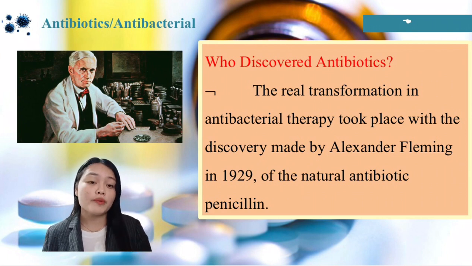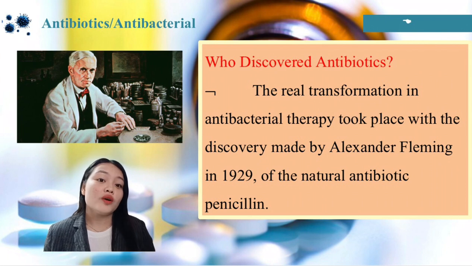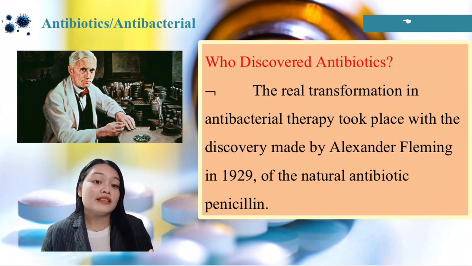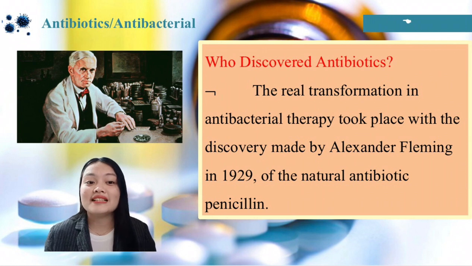After he had returned from a vacation, while talking to a colleague, he noticed a zone around an invading fungus on an agar plate in which the bacteria did not grow. After isolating the mold and identifying it as belonging to the Penicillium genus, Fleming obtained an extract from the mold, naming its active agent penicillin. He determined that penicillin had an antibacterial effect on staphylococci and other gram-positive pathogens.